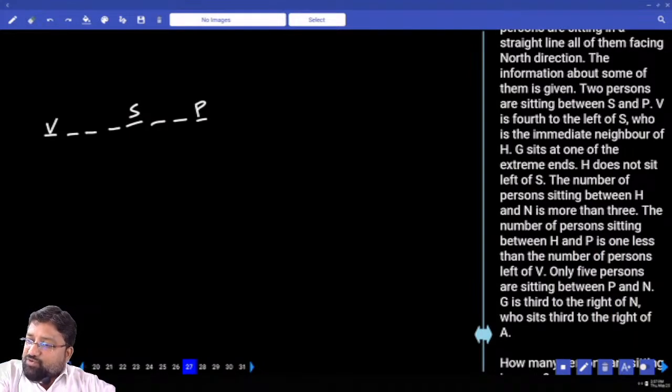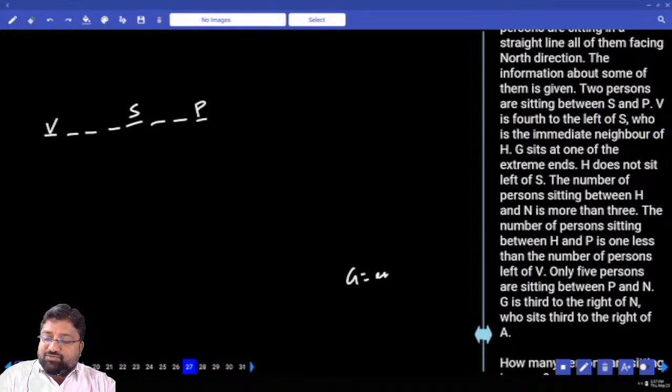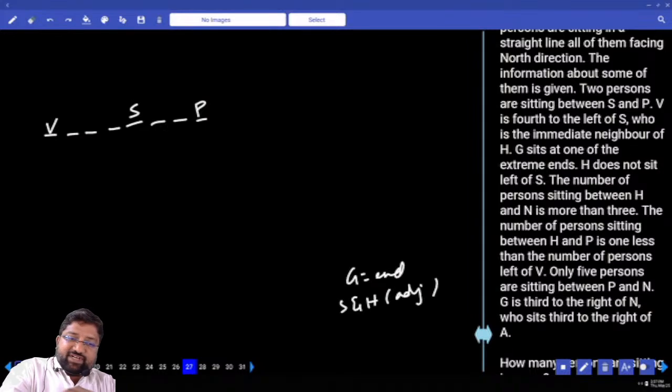V sits fourth to the left of S. S is an immediate neighbor of H, so S and H are adjacent. G sits at one of the extreme ends. H does not sit to the left of S, so H has to sit to the right of S.